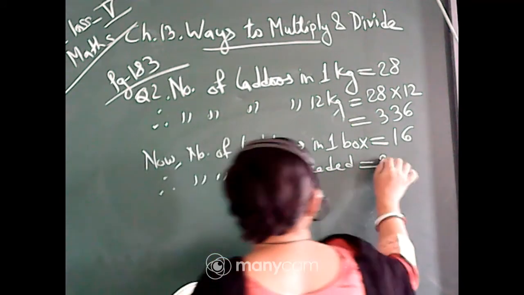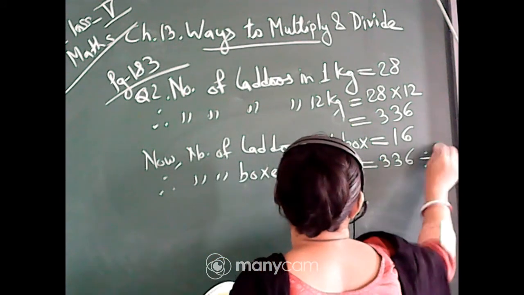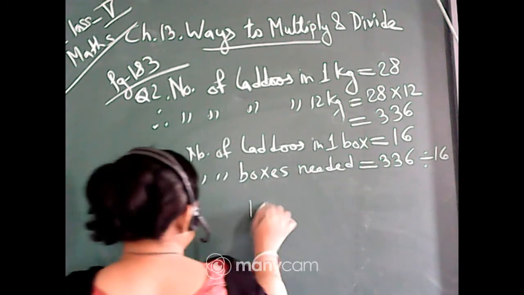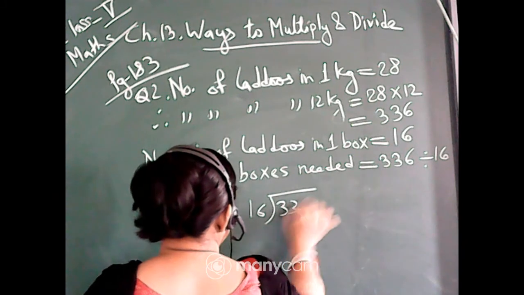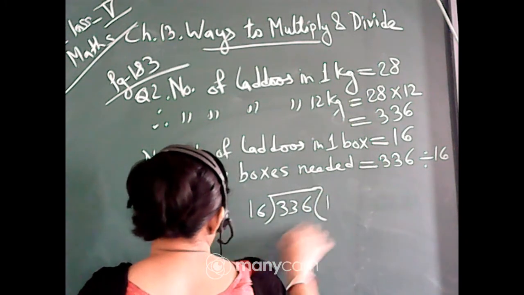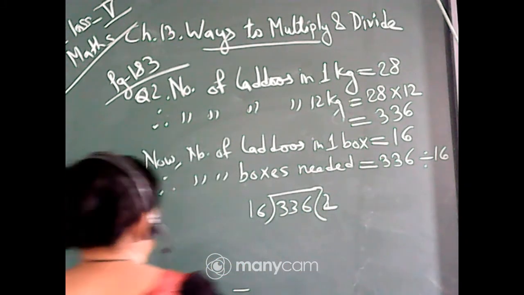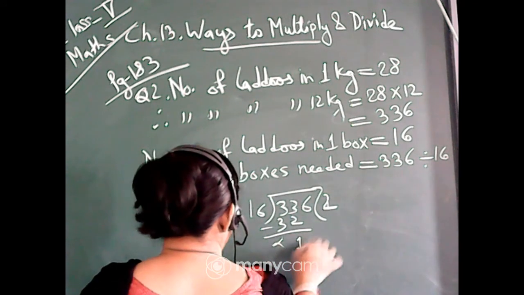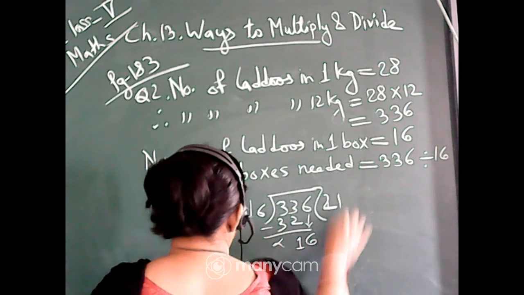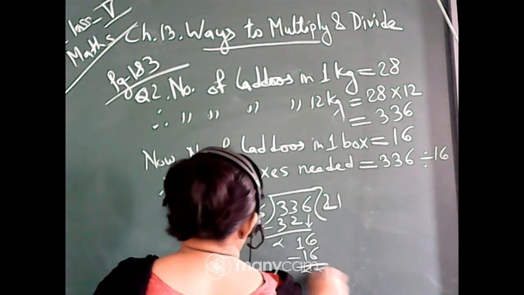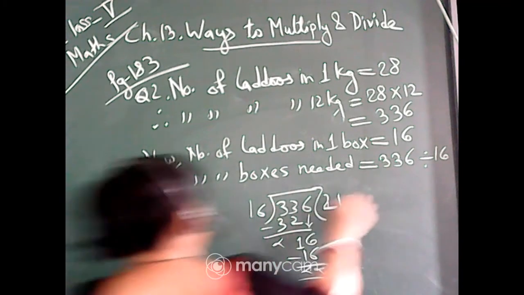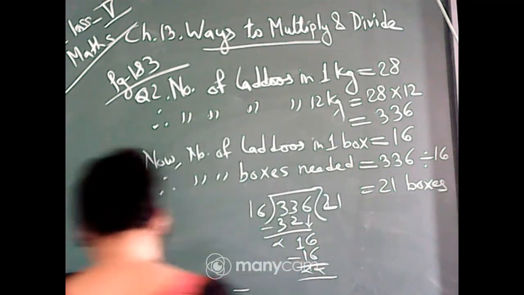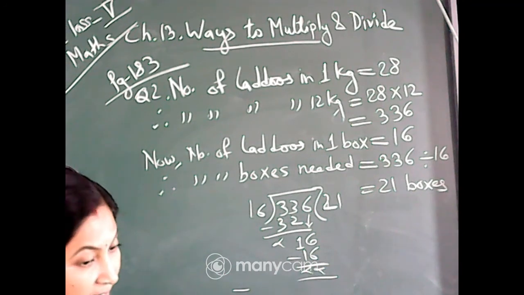it is 336 divided by 16, you have to divide it. 16 outside, 336 inside. Ones are... 32. 16 will come down. Ones are 16. That means 21 boxes we need. So here you will write 21 boxes. Okay. So 21 boxes we need.